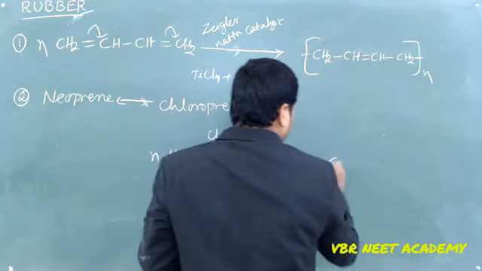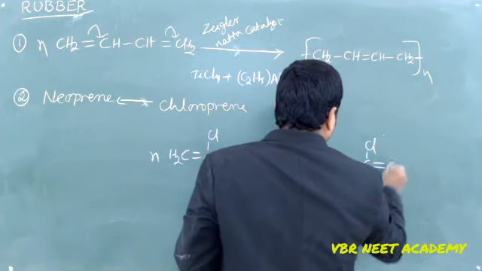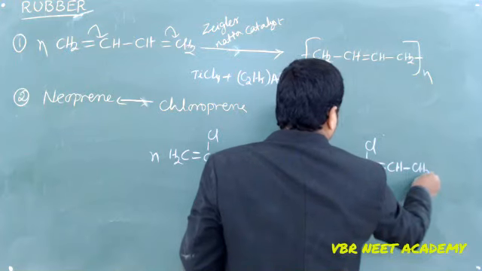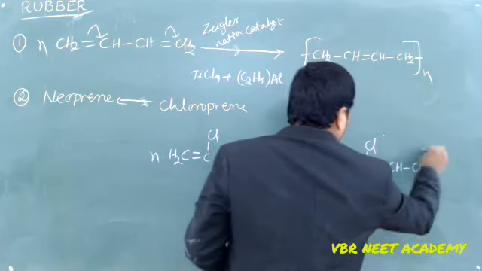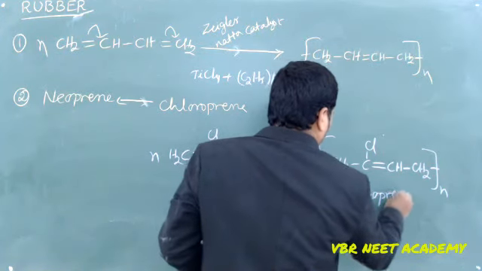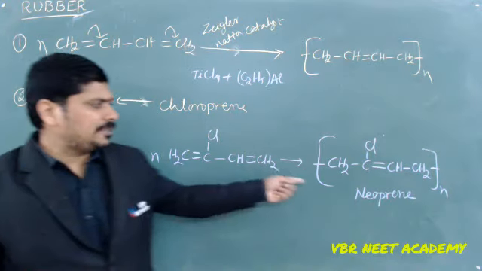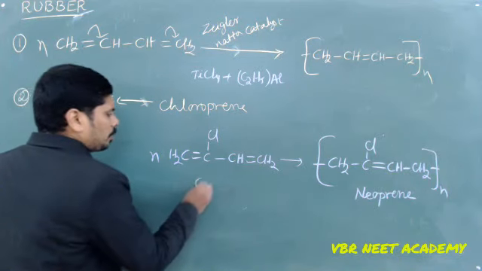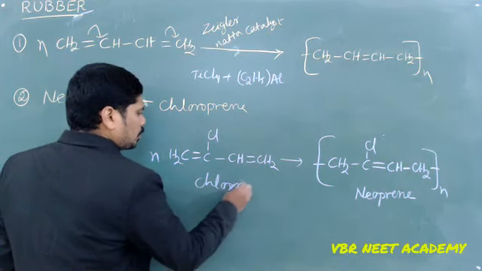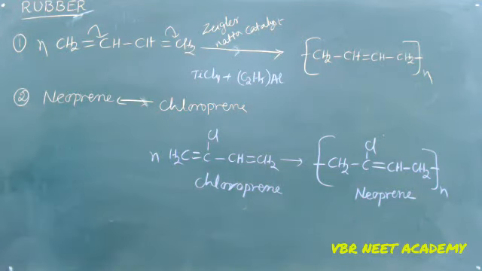We are going to get neoprene. It's called chloroprene and the artificial rubber which is formed is called neoprene. So that is the polymerization of natural rubber and the polymerization of artificial rubber.